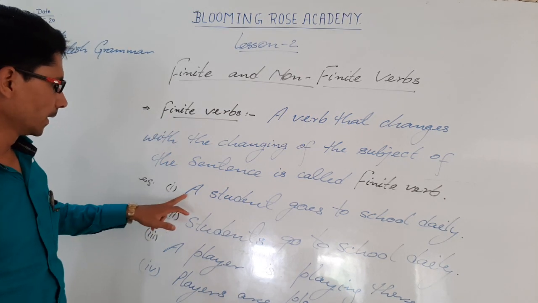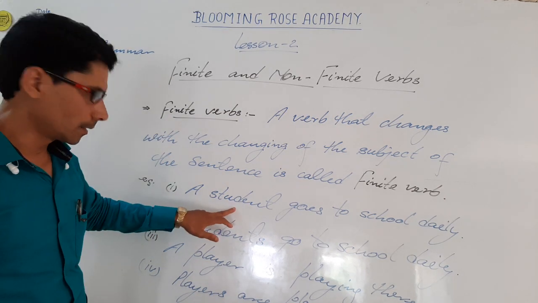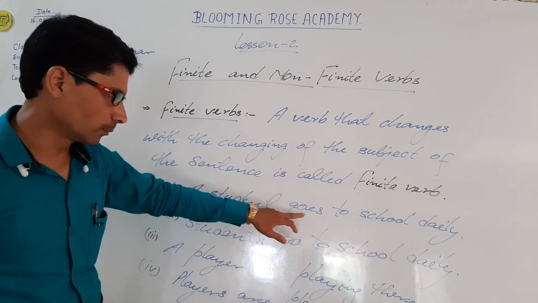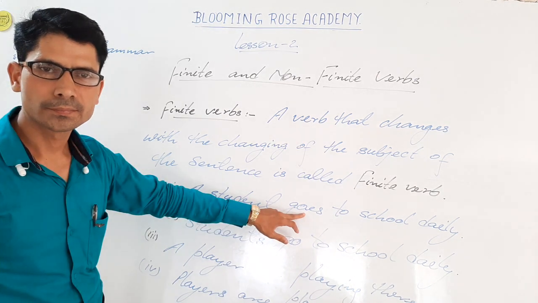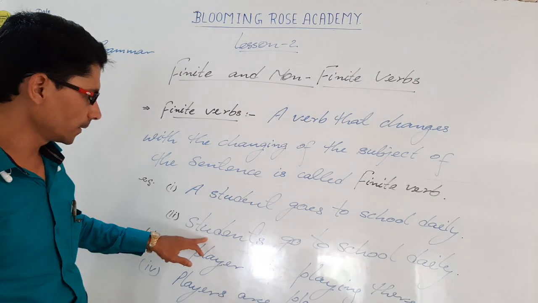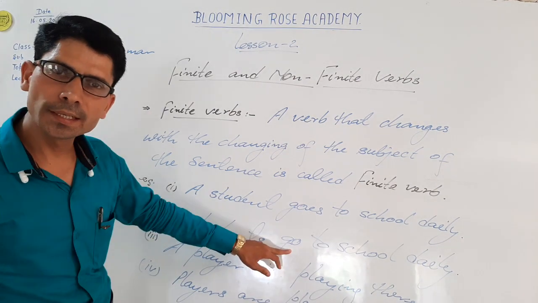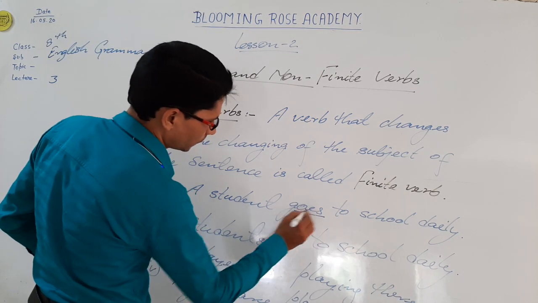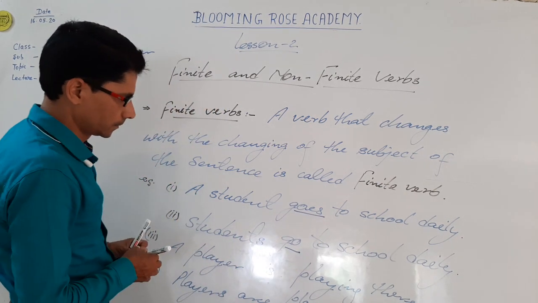It means if the subject of a sentence is singular, then the verb changes into singular, and if the subject becomes plural, the verb also becomes plural. Students, see this verb and this verb.